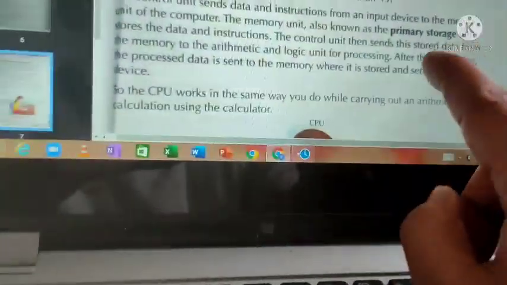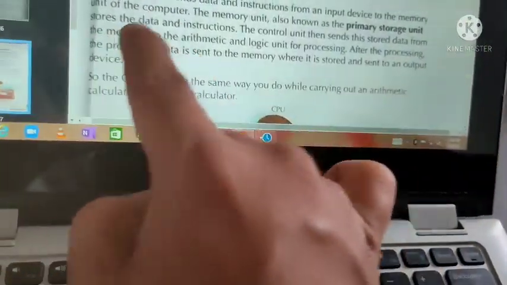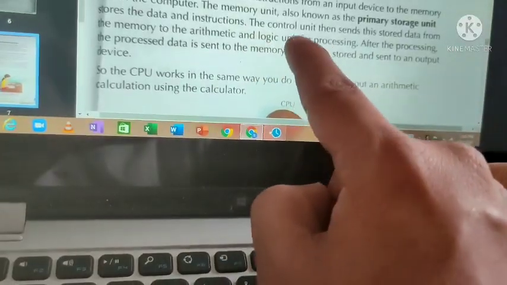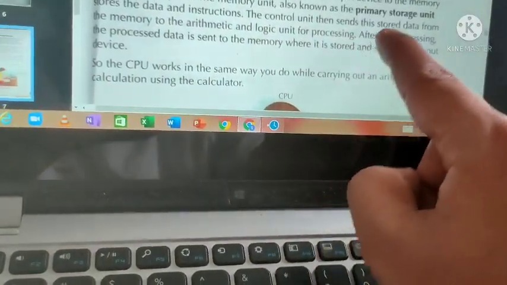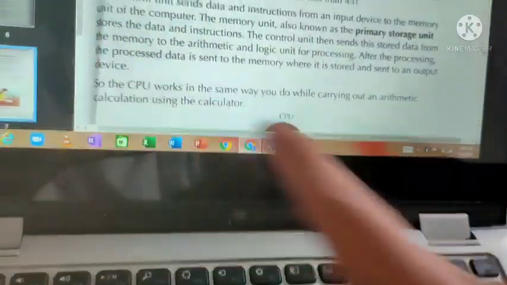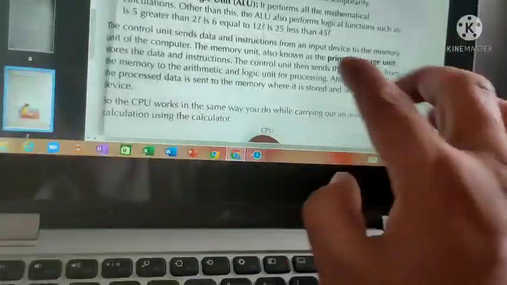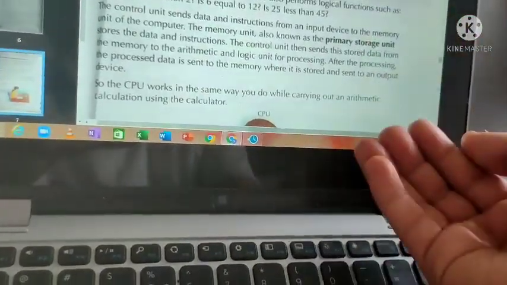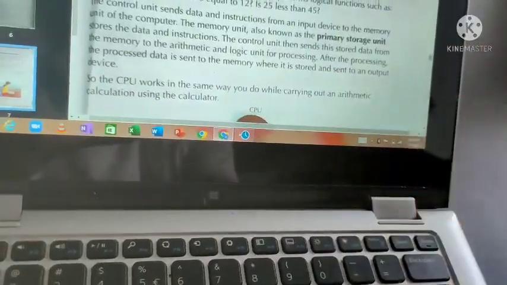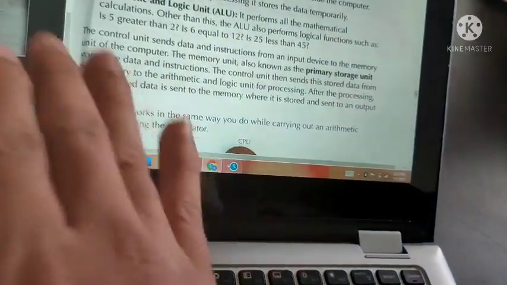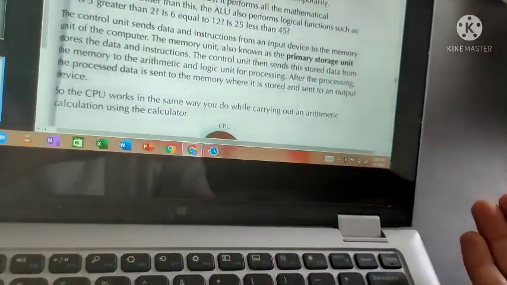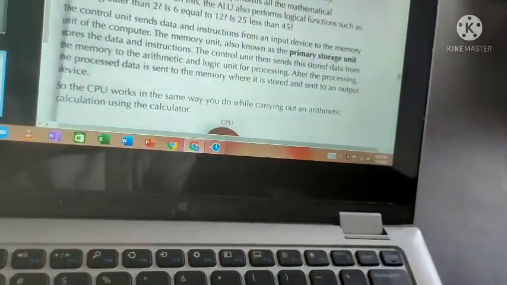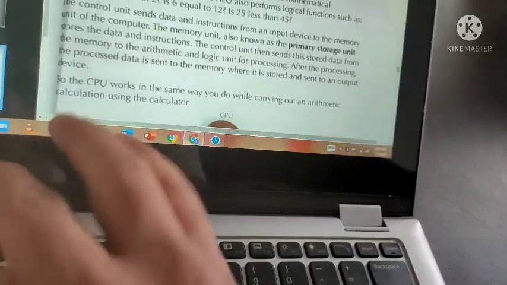After the processing, the processed data is sent to the memory where it is stored and sent to an output device. After the processing work is over, that processed result is sent back to the memory unit. From the memory unit it is sent to the ALU, and after processing, again it is sent back to the memory unit.